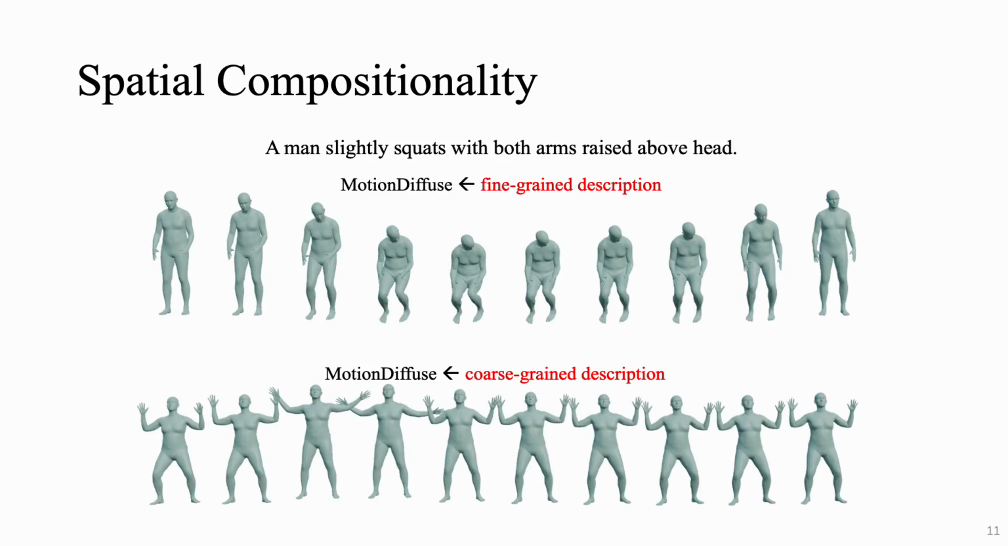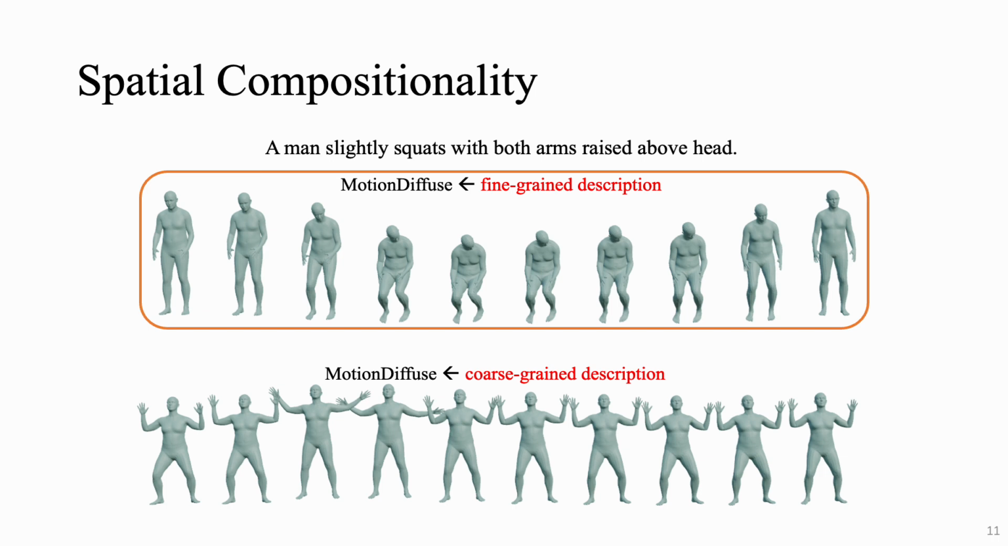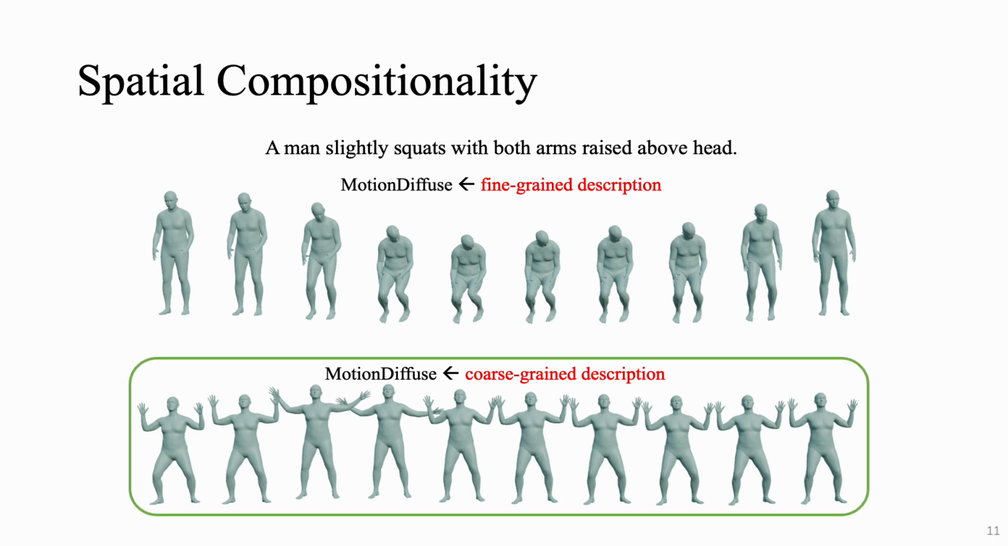To demonstrate Fine Motion Diffuse's advantages over Motion Diffuse, we also compare the results between the two models. We use the composite motion descriptions as input. Same as before, we only put the coarse-grained description here for demonstration. After inputting the fine-grained description into Motion Diffuse, the model fails to perform raising arms. Further, after inputting the coarse-grained description into Motion Diffuse, the model fails to start from the standing posture.